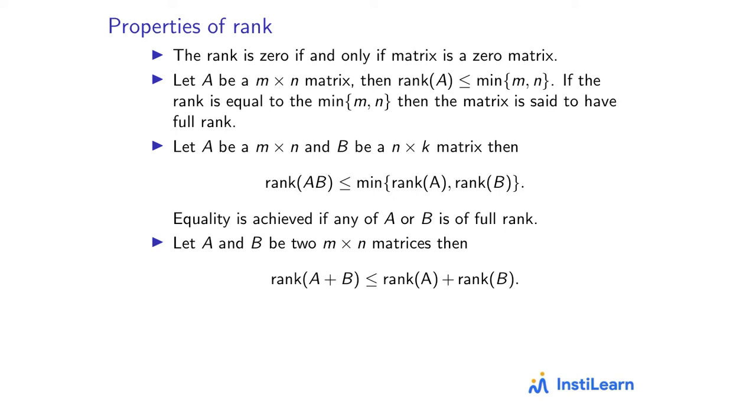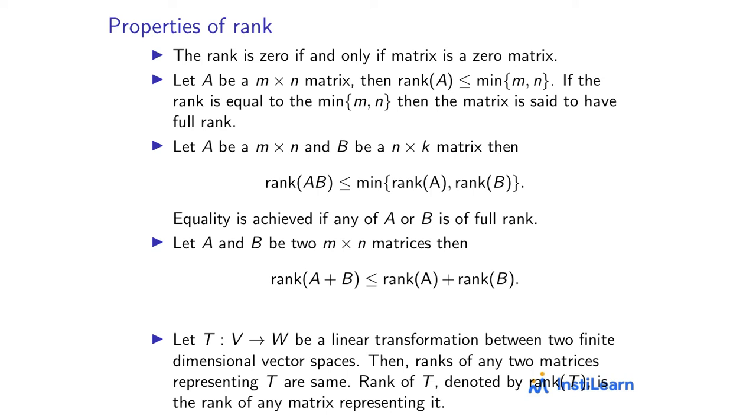So now what can we say about the rank of a sum? Of course we can add two matrices only when their dimensions are the same. So let's say A and B are two m cross n matrices, then rank of A plus B is always less than or equal to rank of A plus rank of B.